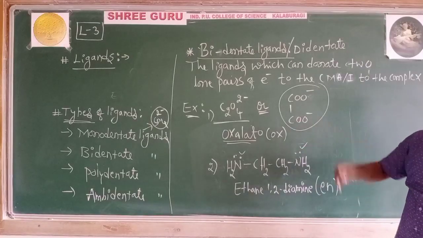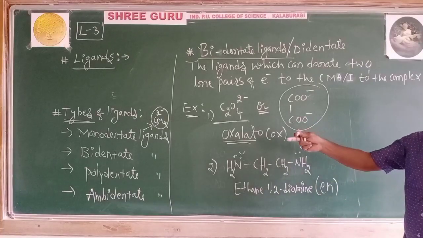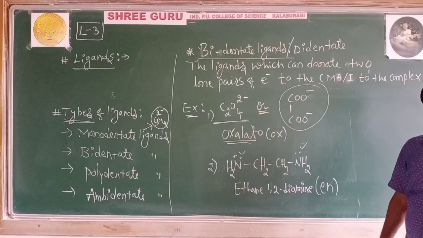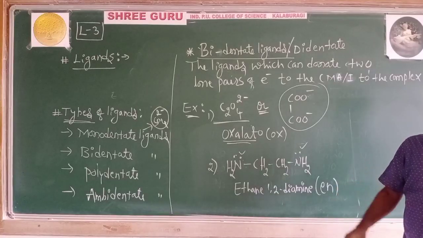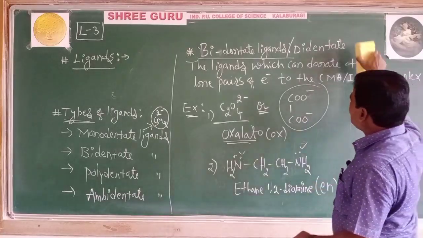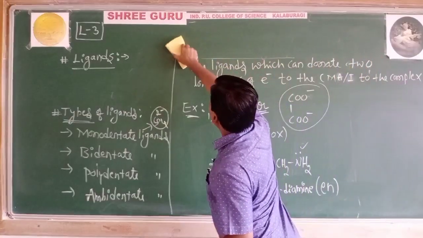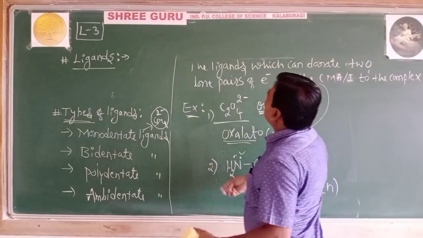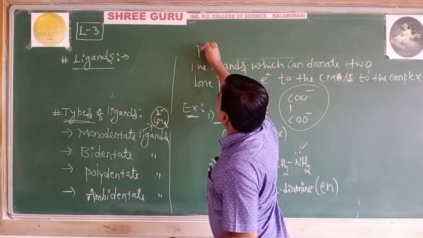Now, let me go to the third type of ligand, which is the polydentate ligand. Let's collect polydentate ligands. What are polydentate ligands?